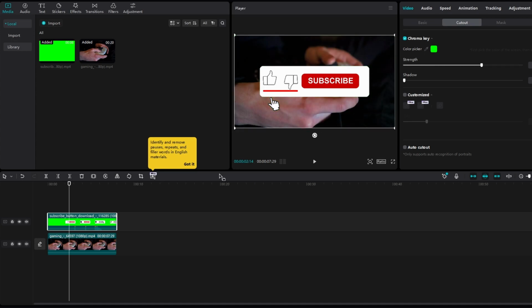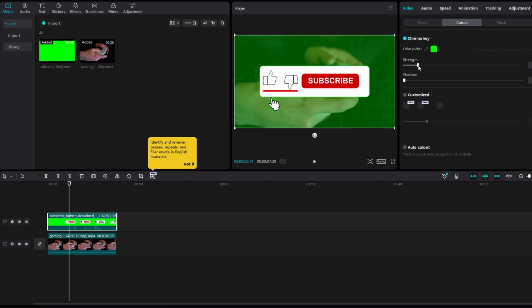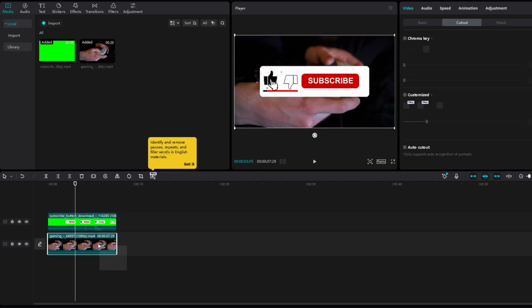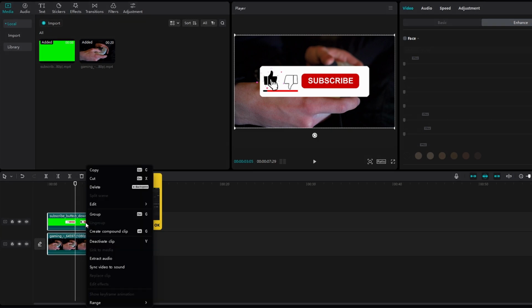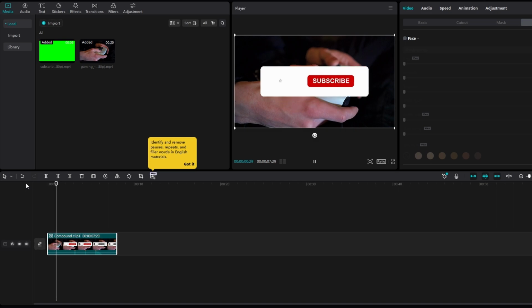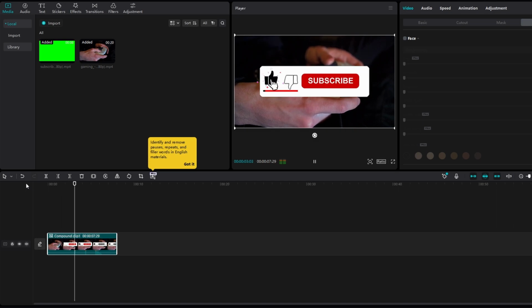Now it's time to merge these two clips. Adjust the position or size if needed. To merge them, select both clips, right-click on them and you will find the option to create a compound clip. Click on that. Your clips are now merged into one, and you successfully merged them in CapCut.